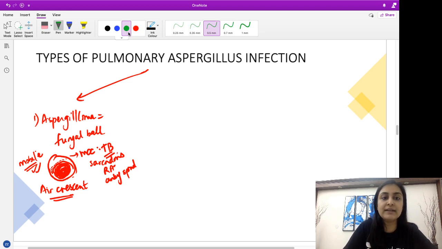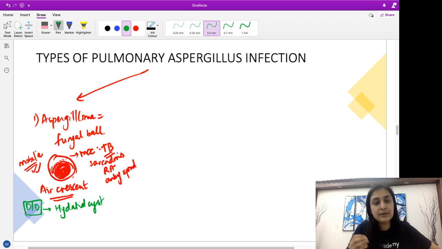Those of you who attended the hydatid class, remember that air crescent sign is also seen with hydatid cyst, correct? So even hydatid cyst can produce this air crescent sign. Let's talk about the various differentials of air crescent sign. Alright, so one, as we talked about, is hydatid cyst. Basically a ruptured hydatid cyst will have air in the non-dependent location and the various membranes of hydatid, the various daughter cysts and the various layers of hydatid will all collapse into this soft tissue. Alright, so hydatid is one of the differentials.